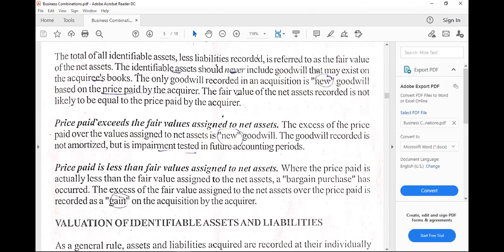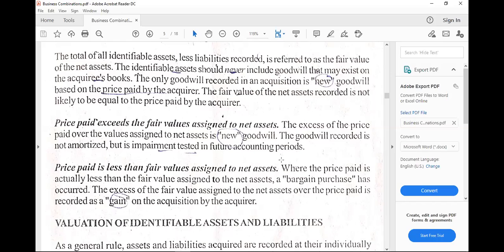The goodwill is there because the company, the acquirer here, pays more than the company's value. Why is that? Probably the acquirer thinks that there would be more benefits obtained by acquiring that company as a whole. So that is why it is willing to pay the premium. These benefits may happen in the future. But once again, as I've said, it is what the acquirer thinks or believes.